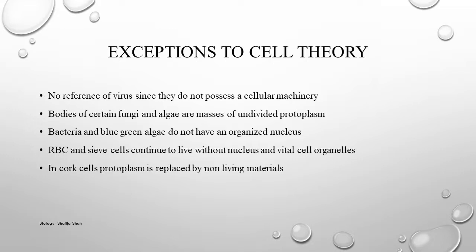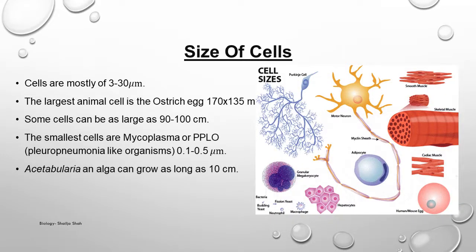Now moving forward to the size of the cell. A normal cell is usually from 3 to 30 microns. This is the normal or average size of the cell. But the largest cell is the ostrich egg, which is around 170 by 135 mm. So it is the largest animal cell.